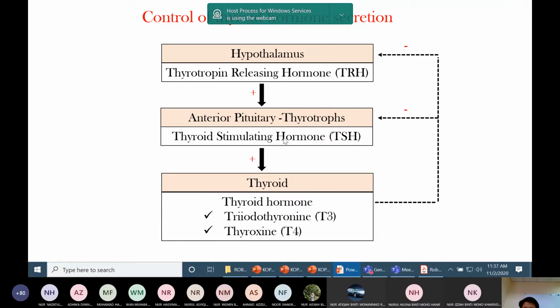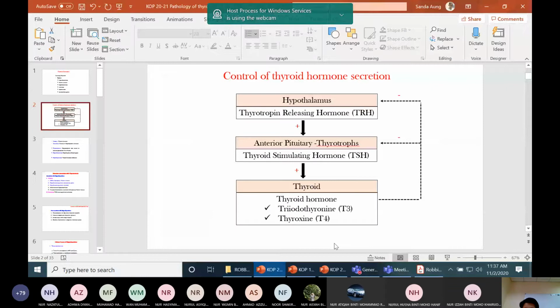If the pathology is in the anterior pituitary or the hypothalamus, then it is a secondary cause.